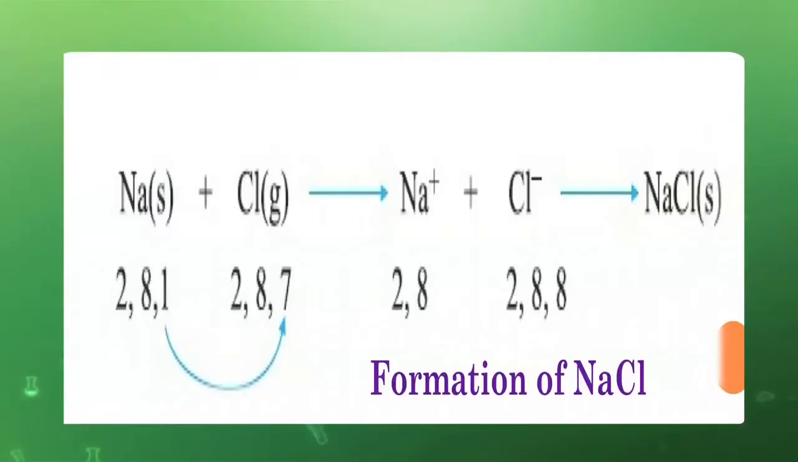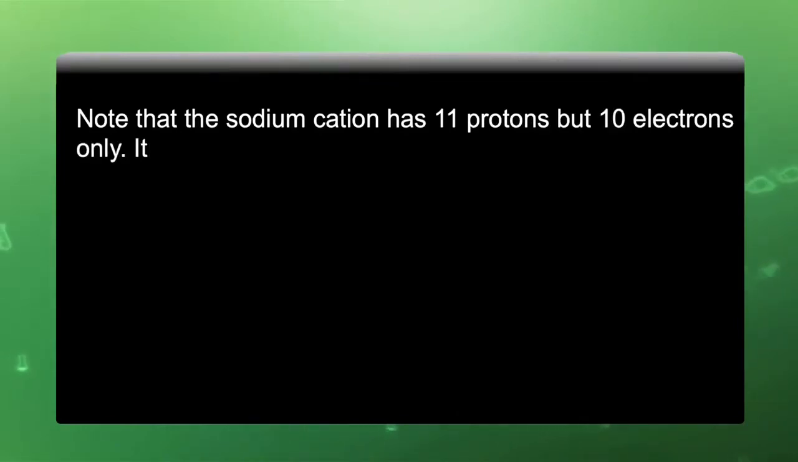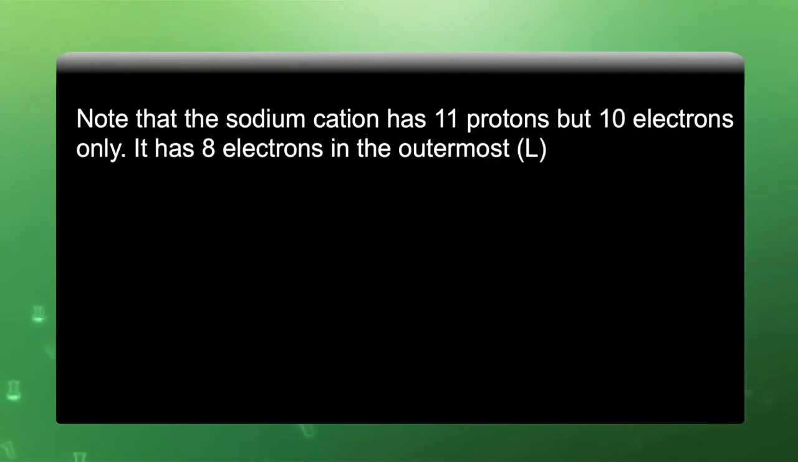This example represents how from the outermost shell of sodium, one electron is transferred to a chlorine atom in the gaseous state, having 7 electrons in its outermost shell. After transfer, sodium is converted to a sodium plus ion and chlorine is converted to a chloride ion, and now both the ions have 8 electrons in their outermost shell. They finally combine together by the electrostatic force of attraction and become an NaCl solid crystal. Note that the sodium cation has 11 protons, but only 10 electrons. It has 8 electrons in the outermost shell.